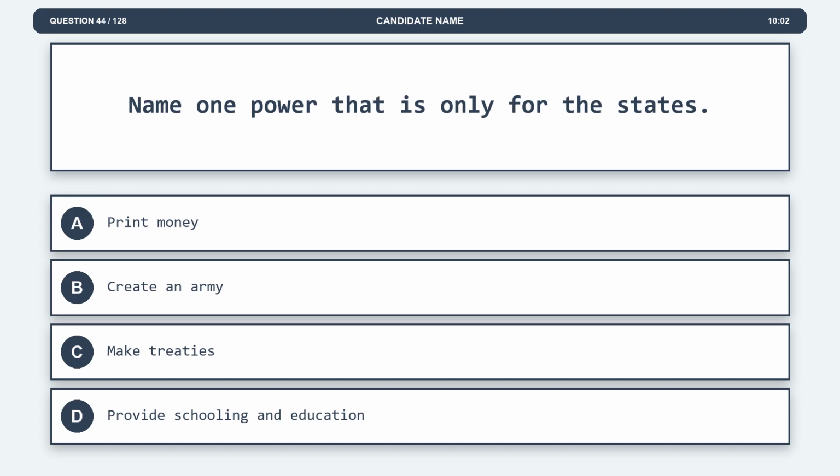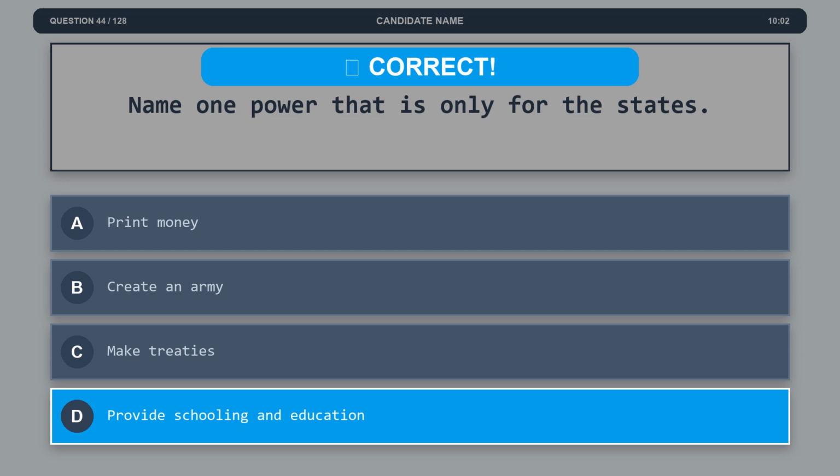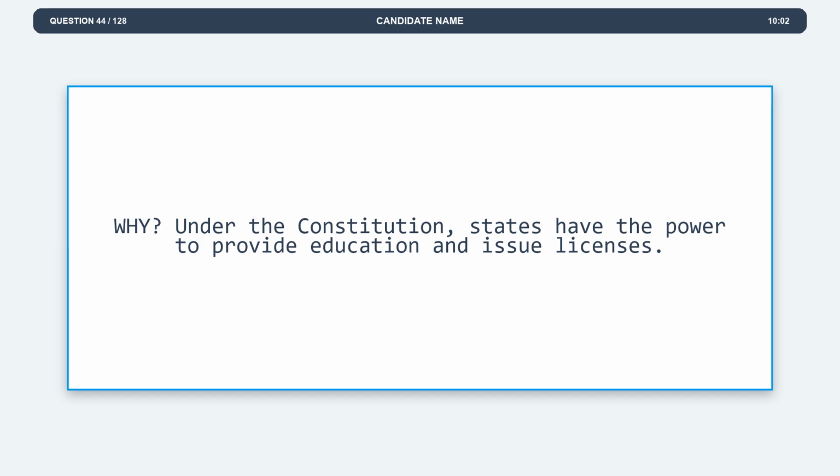Question 44. Name one power that is only for the states. Option A, print money. Option B, create an army. Option C, make treaties. Option D, provide schooling and education. The correct answer is option D, provide schooling and education. Explanation. Under the Constitution, states have the power to provide education and issue licenses.